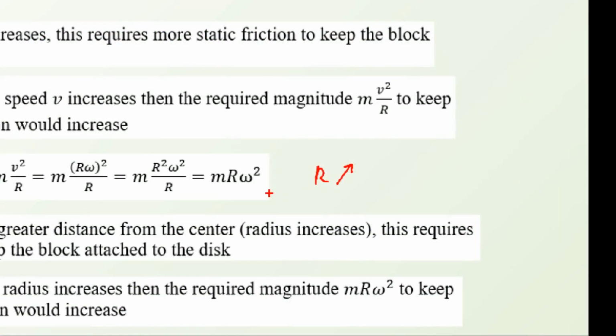Why is this important? Because we know that all points along the disk have the same angular speed omega. So m is constant, omega is constant. As you can see, as r increases, this term, which represents mv squared over r, increases.